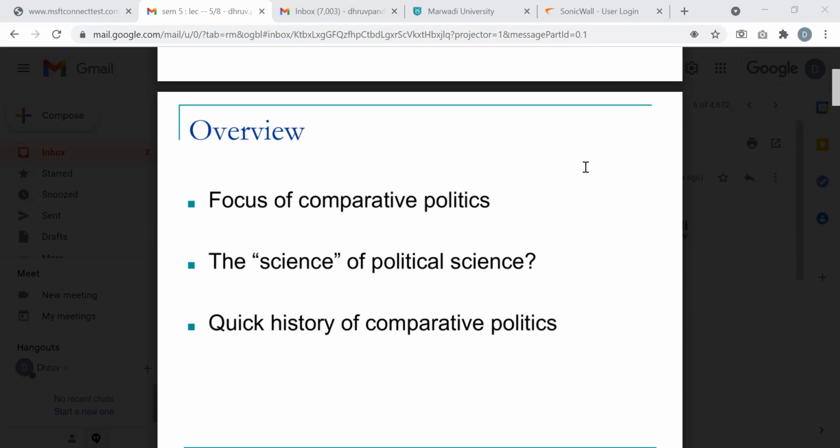Historical, for example, in international relations, we did this unit on India's foreign policy. When we were doing India's foreign policy, there is a historical tradition of India's foreign policy, and each country has its own historical tradition. It's not the same. Every country has its own historical legacy that already creates a ground for comparisons when we are talking about comparative politics.